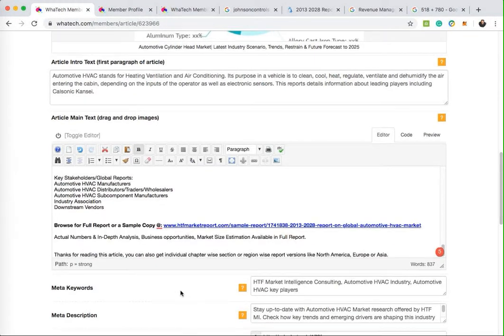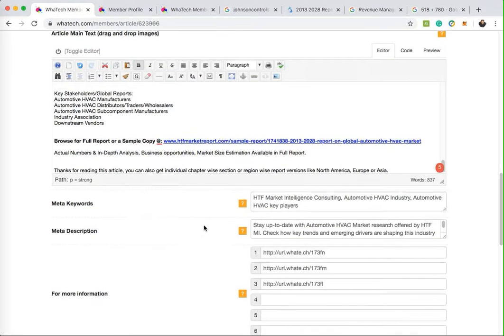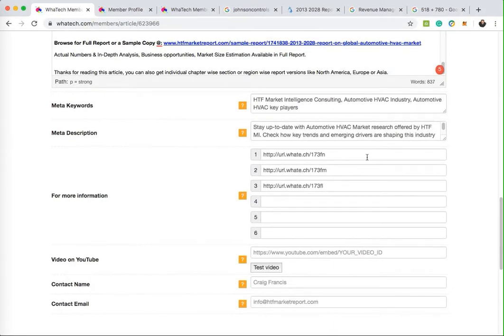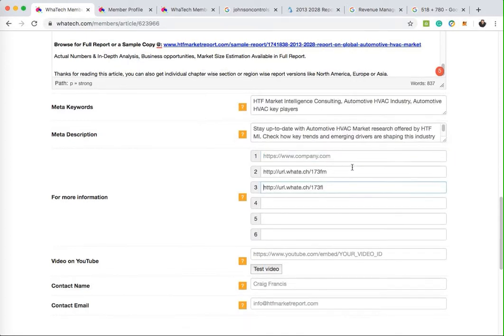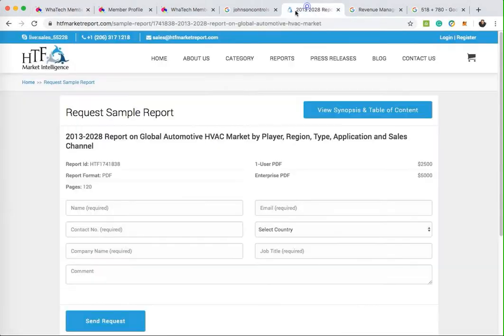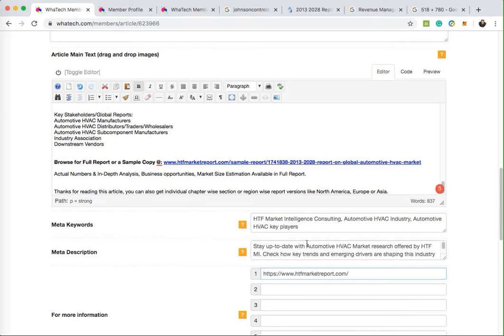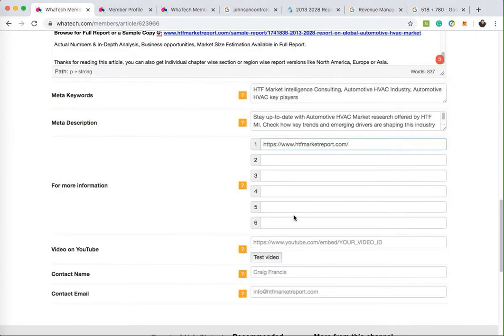Now you can see there's the keywords. We've done the article body. These for more information links, you can actually leave them blank, unless you just want to leave one link to your company's website. So we will do that. I'll copy that from there and add it to there. The reason you don't need to copy them is because as part of our publishing, we will publish all the for more information links here anyway.